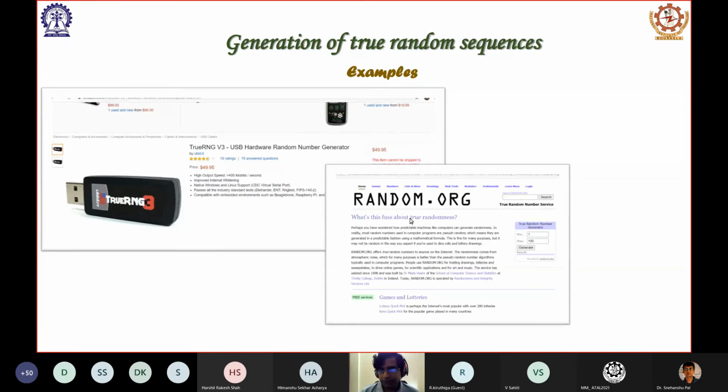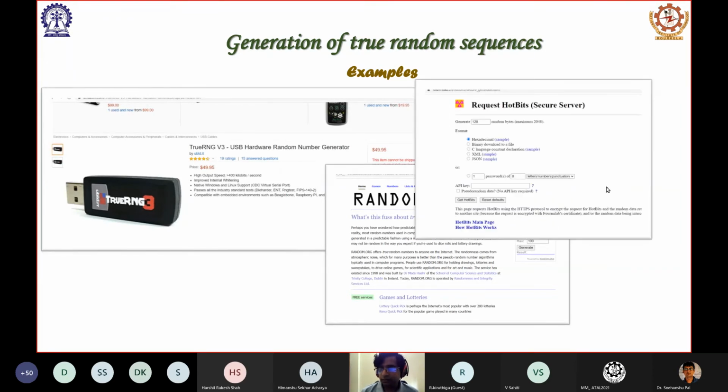Similarly, there is a website which is called random.org. You can go to the website. This website supplies true random numbers. They have some kind of a setup which picks up atmospheric noise, and using that noise, they create and record the random numbers. It is available on their server. You can download those random numbers from this website. There is also this HotBits server, which is also generating random numbers.